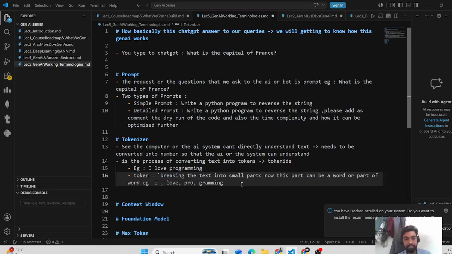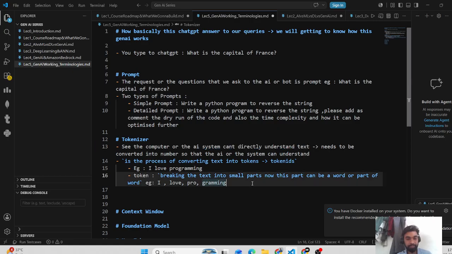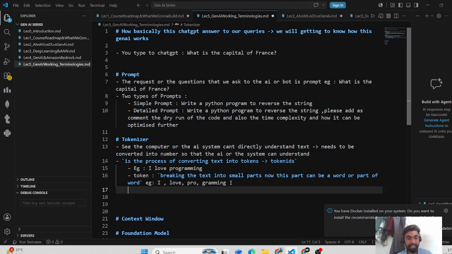Let me highlight it. And the tokenizer is the process of converting the text to token IDs. Now as we discussed, the computer or AI cannot directly understand text. This text first got converted into tokens, that is, broken into small parts, but it again needs to be converted to a number called a token ID.